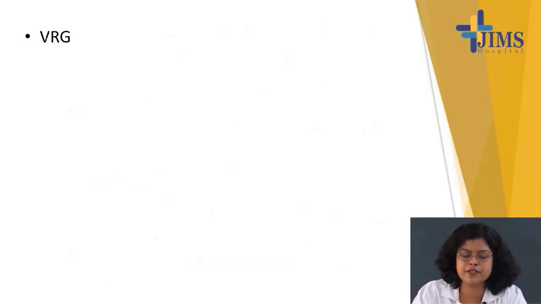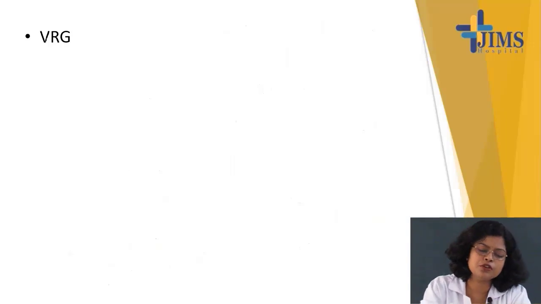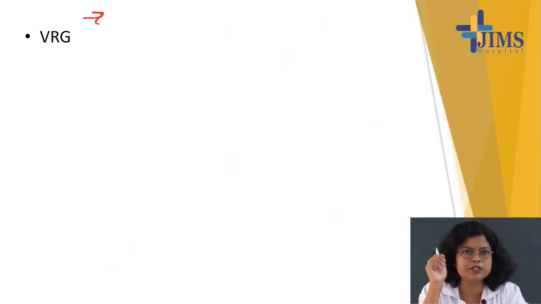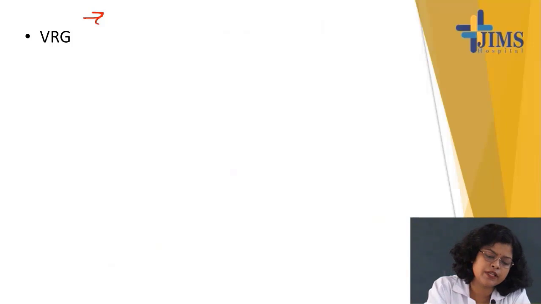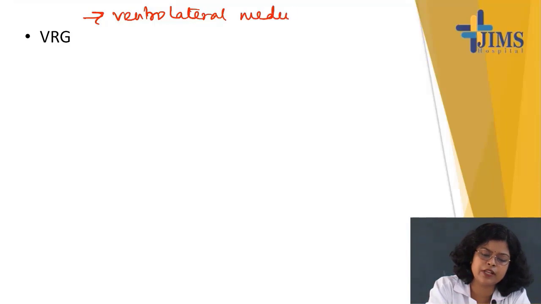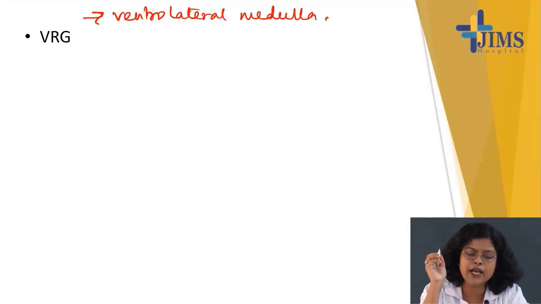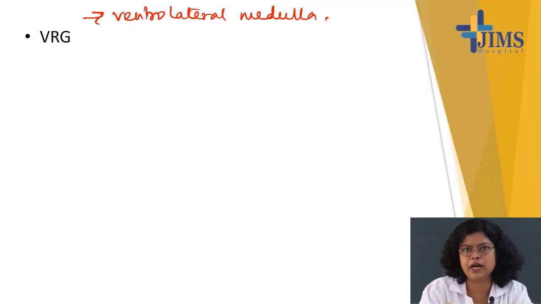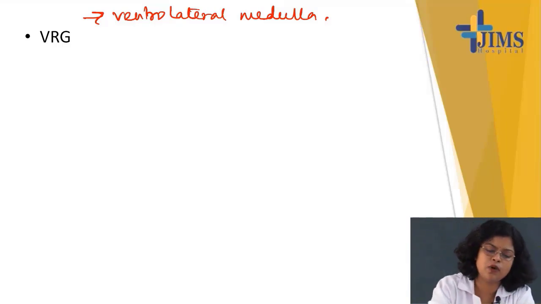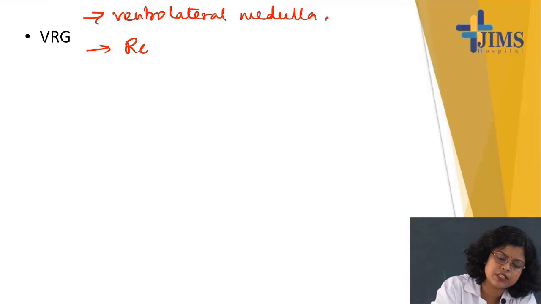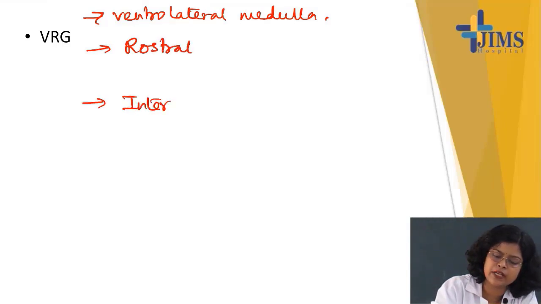VRG, the ventral respiratory group of neurons. If you look at the location, it is situated in the ventrolateral medulla. The VRG has three parts: one is rostral, which is in front, another is intermediate, in the middle, and another is caudal.